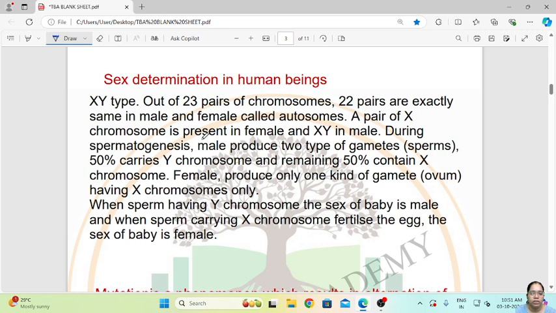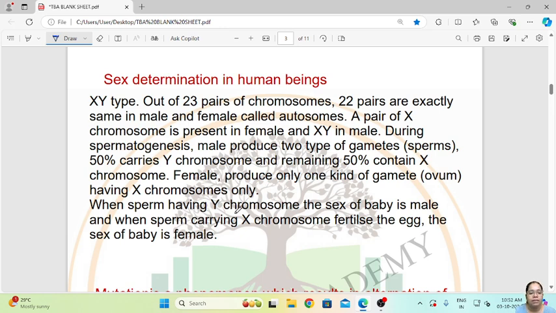During spermatogenesis, male produces two types of gametes, that is sperm, 50% carrying Y chromosome and remaining 50% carrying X chromosome. Female produces only one kind of gamete, the ovum, that is only X chromosome. So in female only X chromosome is produced, and in male 50% of the sperms will carry X chromosome and 50% of the sperms will carry Y chromosome.